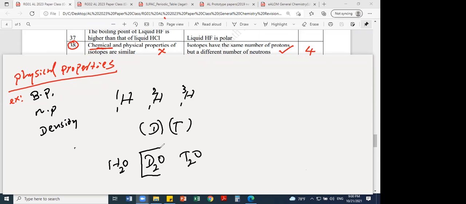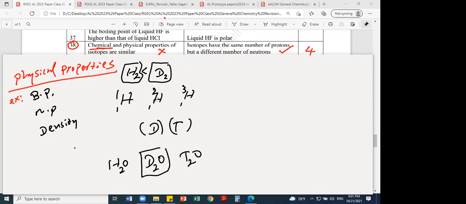If you prepare D2O, the second isotope's boiling point is greater than the first isotope's. It's heavier. If you make hydrogen gas from the first isotope, it's lighter. If you make hydrogen gas from the second isotope, it's heavier than H2. That means physical properties are different.